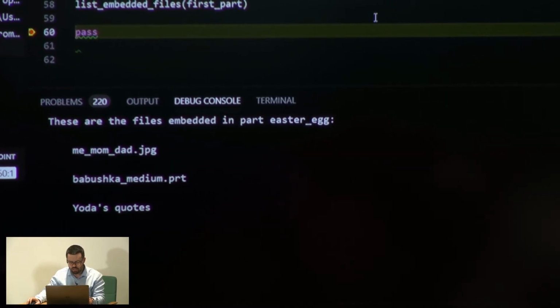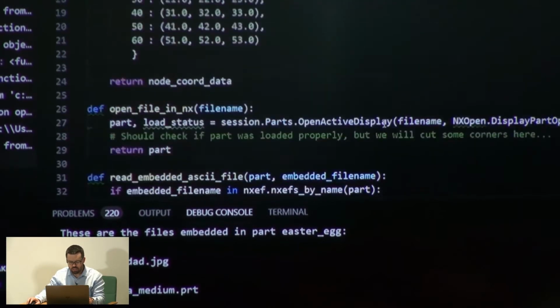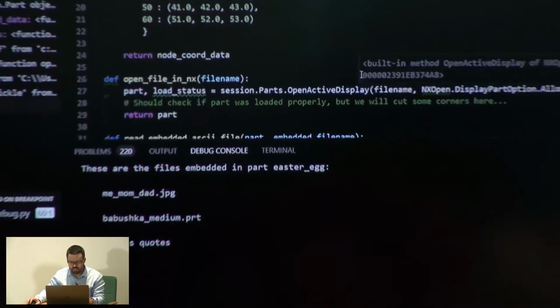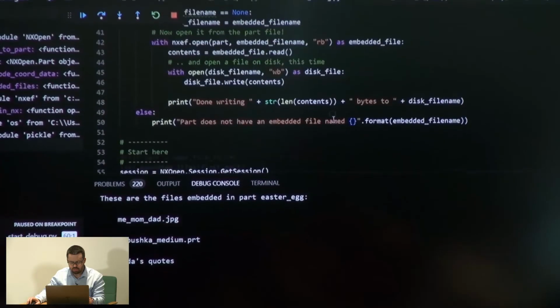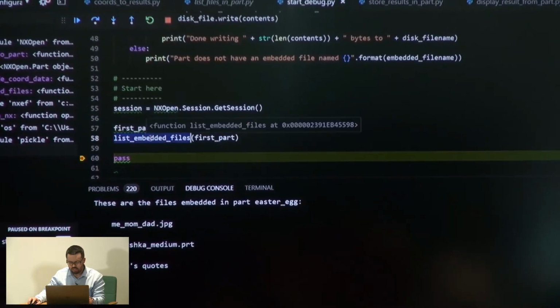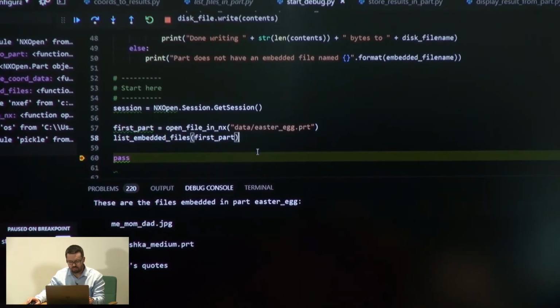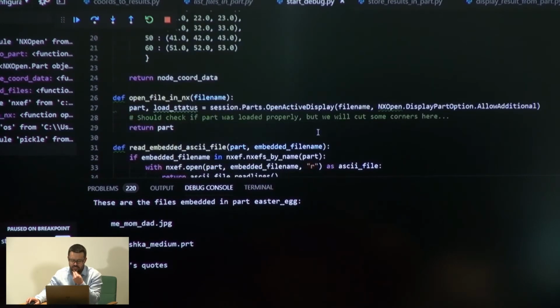I have a few functions. There's that list function, it's called list embedded files. This is what we just called there. Okay, that's fine. So let's see what we can do with, let's say, Yoda's quotes. I'm kind of curious to see what's there.